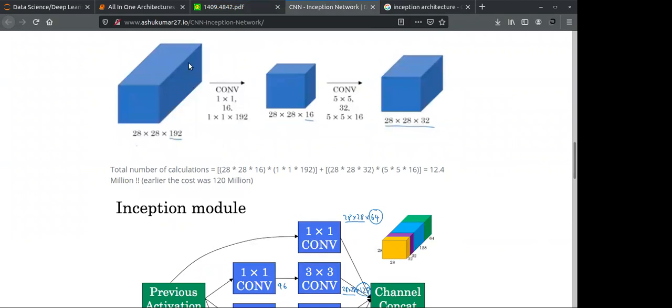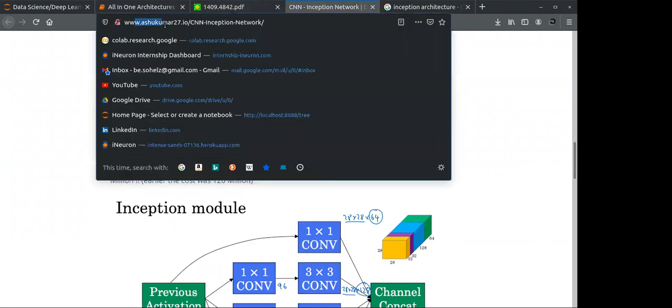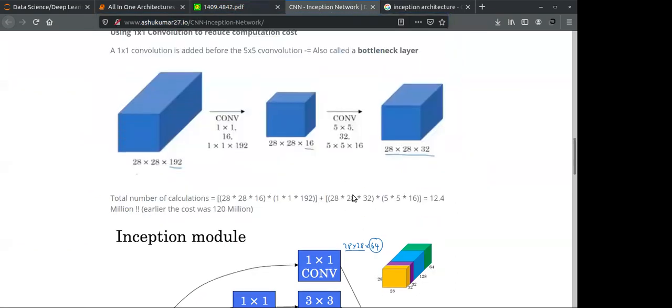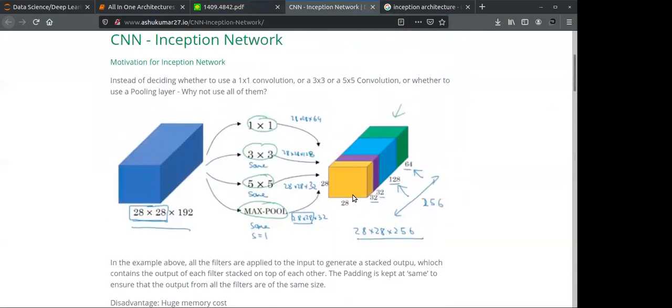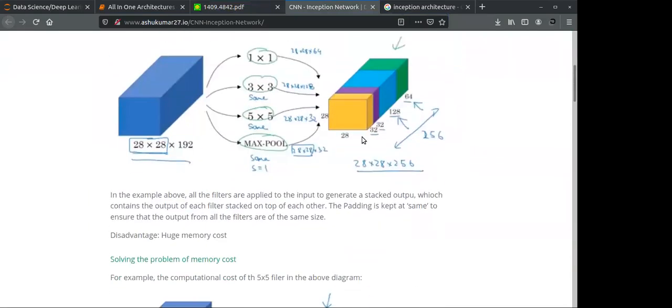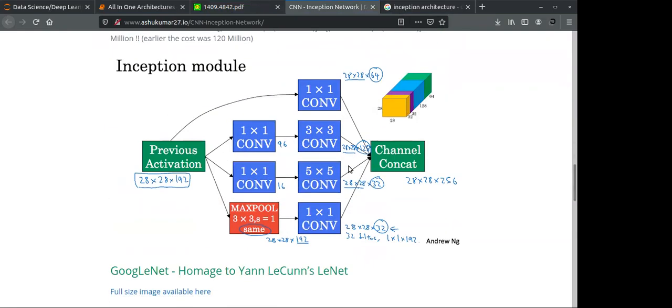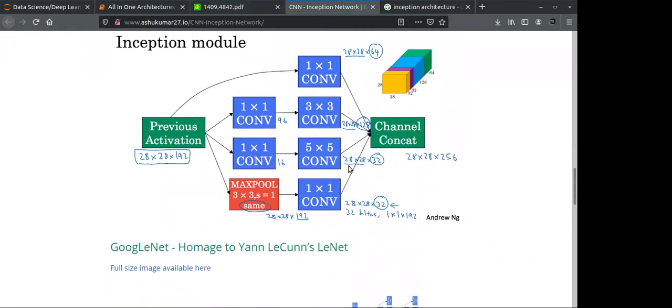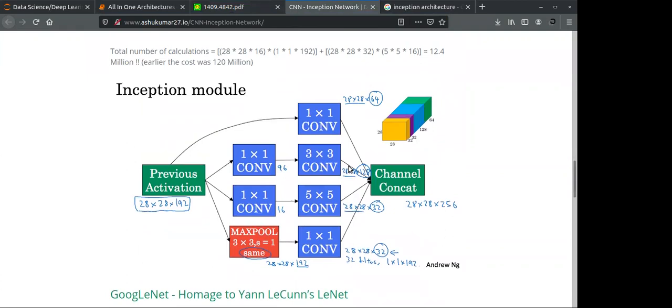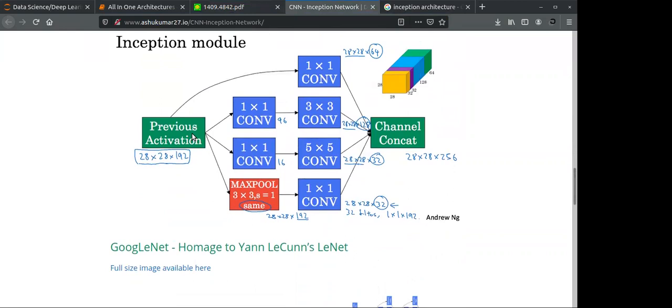So if you go to Sudhanshu Ashok Kumar's blogs, he explained it in a really nice way. These slides come from Andrew Ng's lectures, one of the well-known personalities in the data science field. So how Google Net performs the computation, as I told you, let's take a look over here.